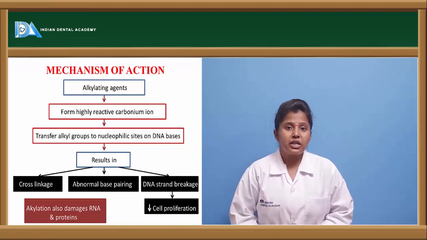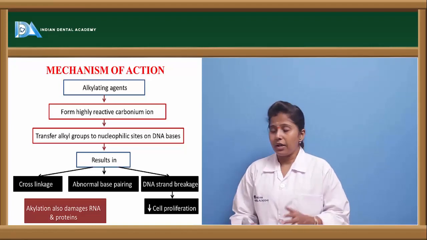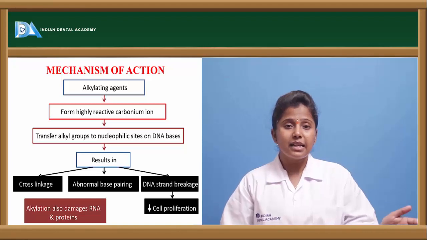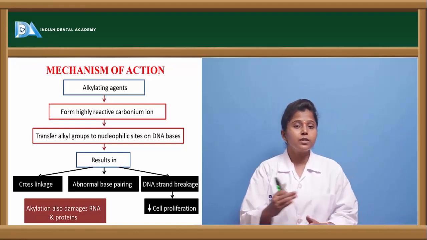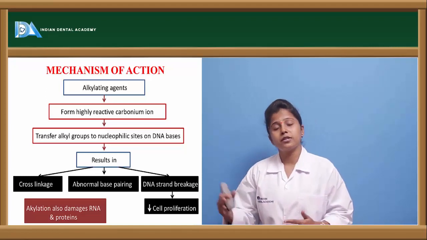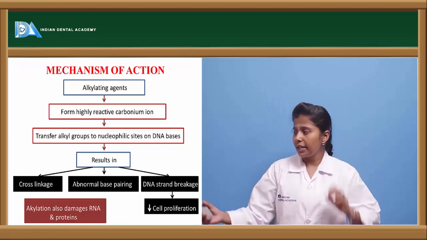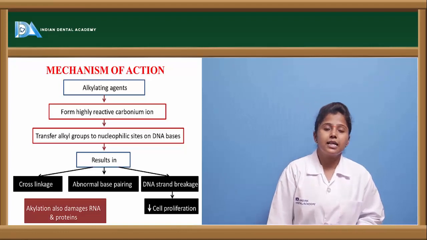If the base pairing doesn't take place properly, then the DNA strand formation will not take place properly. Once the DNA is formed, the DNA strand breaks and a single DNA strand is formed. That single strand forms a new strand, thereby forming a new DNA. Each and every step of this process is inhibited by these alkylating agents. Because of that, alkylation also damages the RNA and proteins.